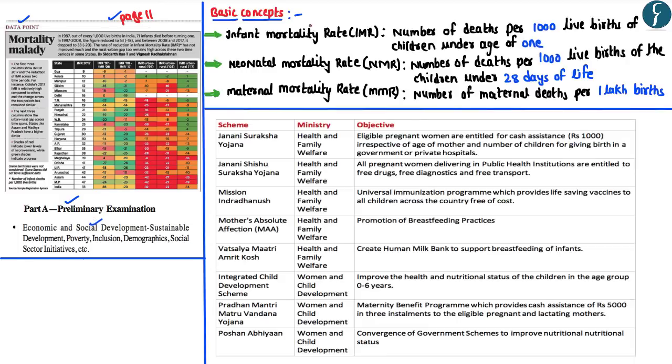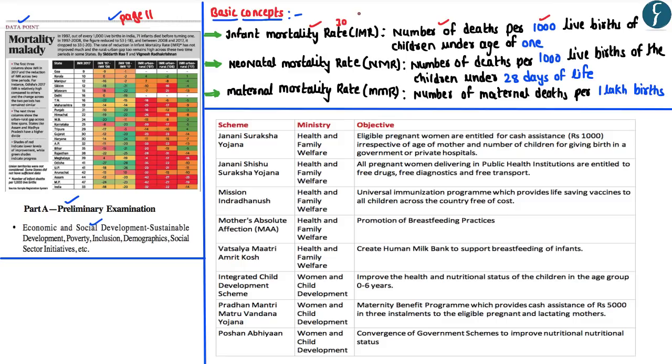Now if you look at the concept of the infant mortality rate, the IMR refers to the number of deaths of the children per 1000 live births before they attain the age of 1. So if the IMR rate is 30, it would mean that out of 1000 live births, 30 children have died before they attain the age of 1.